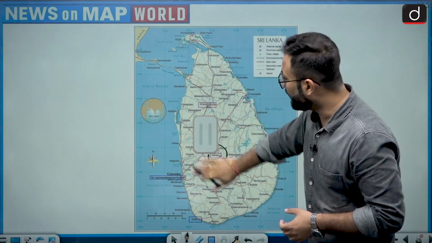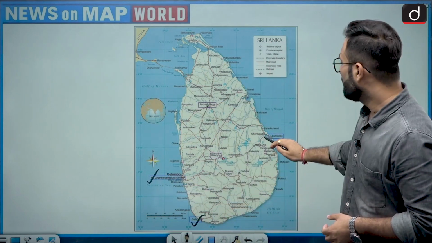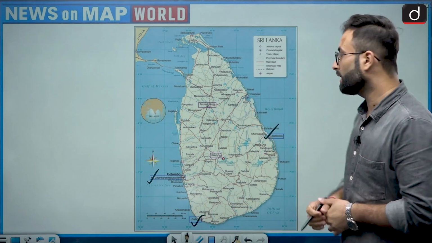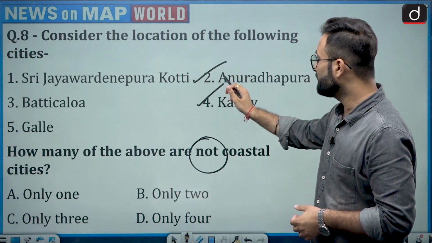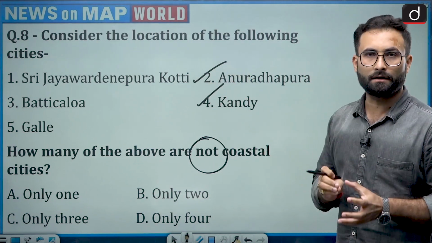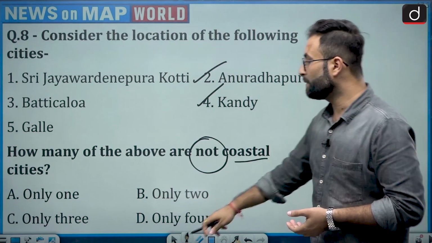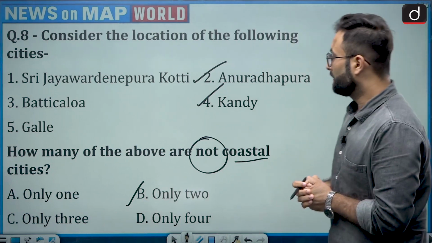Other than that, Sri Jayawardenepura Kotte and Batticaloa are on the coast. So Anuradhapura and Kandy are two cities which do not have coastal lines. Okay, so option B would be the right answer, that is, only two.